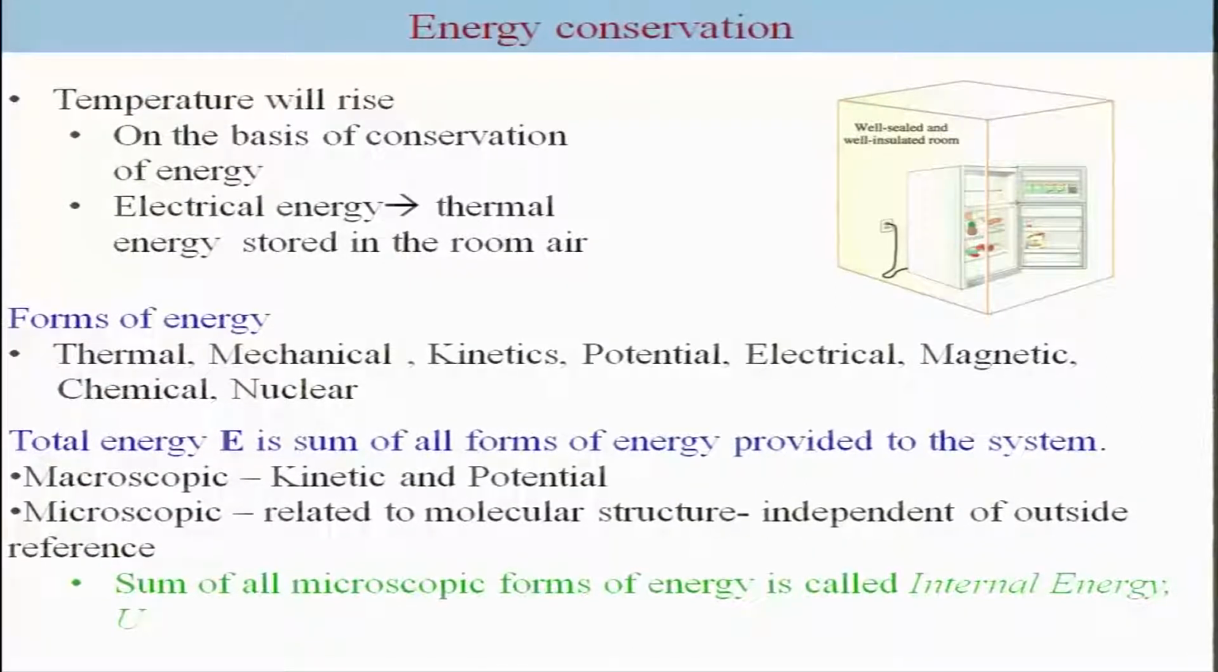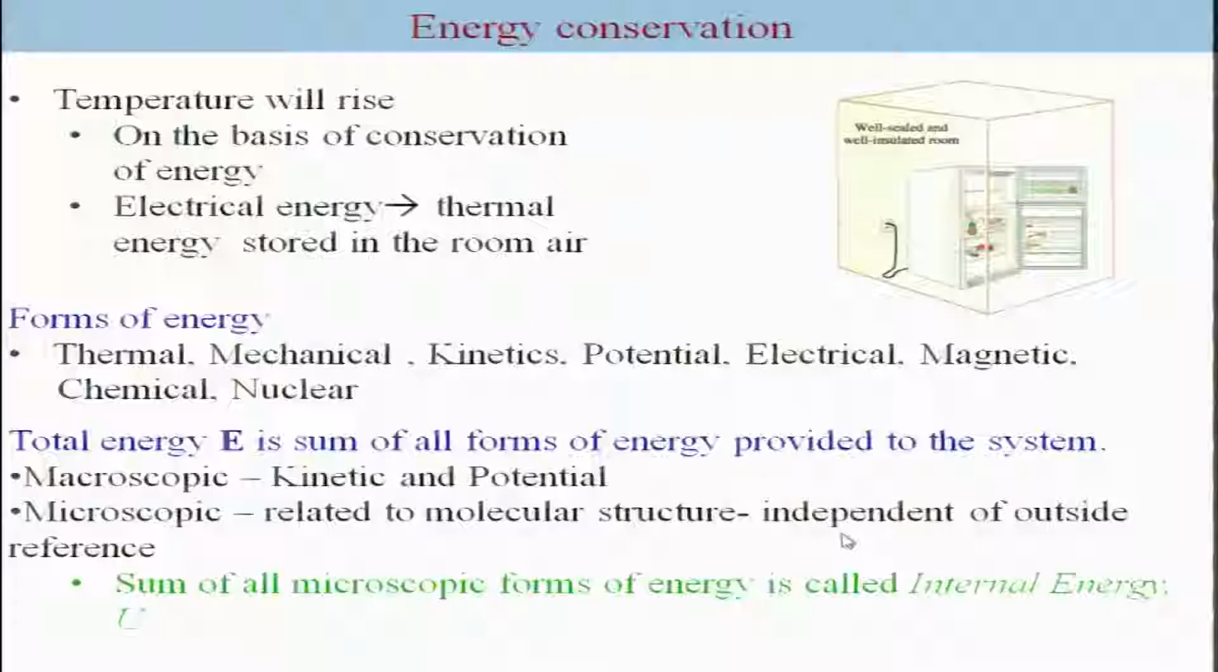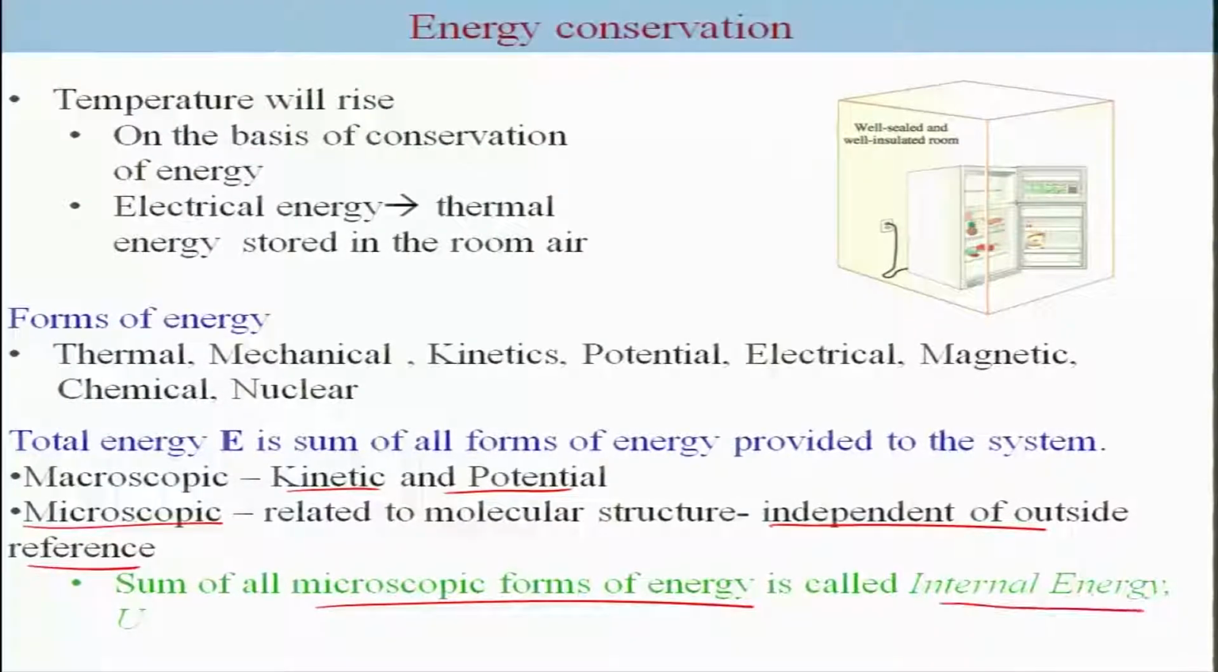There are two parts of the energy. One is the macroscopic energy, which is kinetic and potential energy. The other is related to the molecular motions or the molecular structure, called the microscopic one, which is independent of outside reference. Whereas, of course, macroscopic does depend on the outside reference. Now, the sum of all the microscopic forms of energy is called internal energy, which we often represent by U.